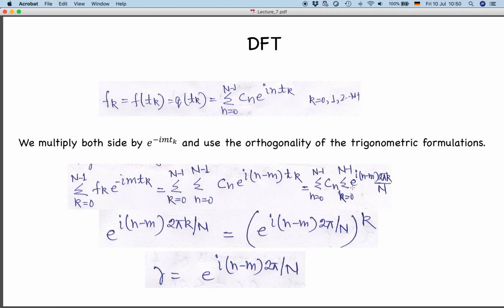So cn is coming outside with this summation, and we are writing the summation from k equal to 0 to n minus 1 of e to the power i (n minus m) 2 pi k by n. So what I can do is write this e to the power i (n minus m) 2 pi k by n as e to the power i (n minus m) 2 pi by n, and k whole power, so that I can write this inside value as r.